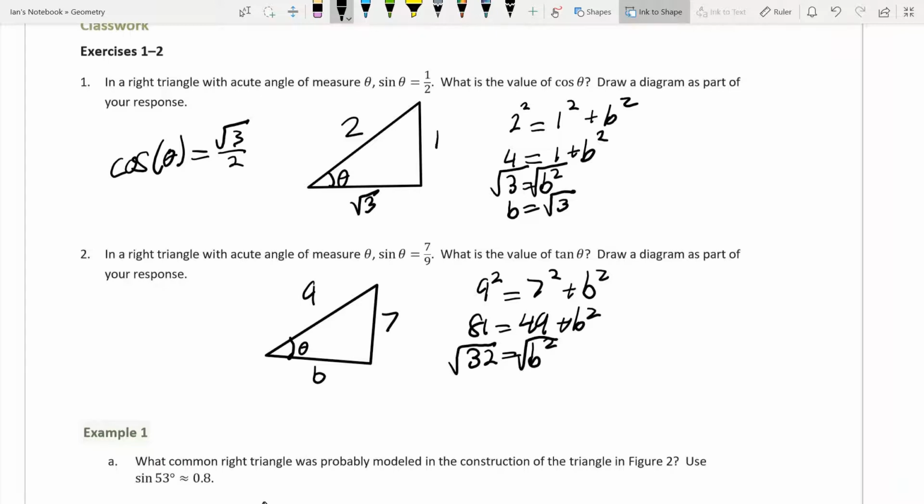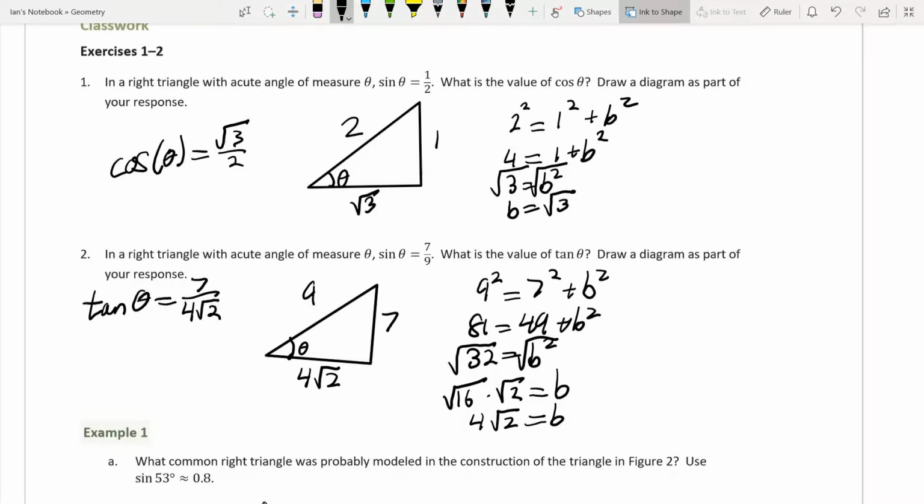Take the square root, and we're going to get that we can break it up into square root of 16 times the square root of 2 is equal to b, which gets us 4 square root of 2 equals b. So now, the tangent is our opposite over our adjacent. So the tangent of theta is going to equal 7 over 4 root 2.